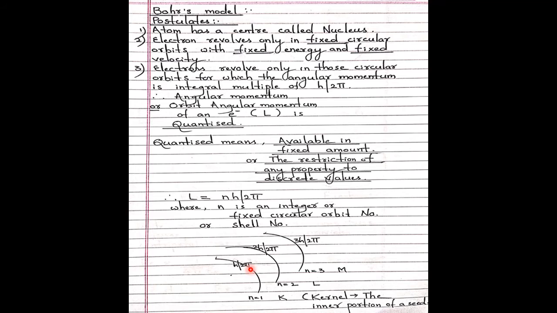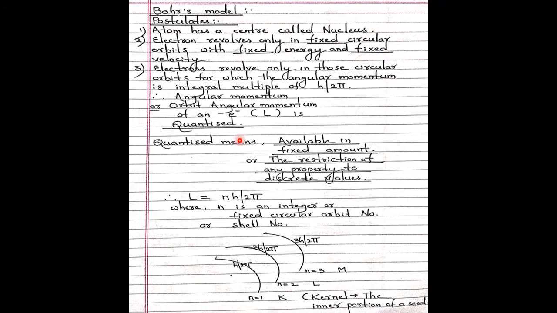So this is a clear-cut difference between Rutherford and Niels Bohr. Rutherford said anywhere around the nucleus. That's why he was not in a position to explain electronic stability, so the electron would enter the nucleus. But here there is no need to enter. Why? Afterwards I will tell. Please wait for the next postulate. So let us understand: the angular momentum of an electron is quantized, this much amount only.